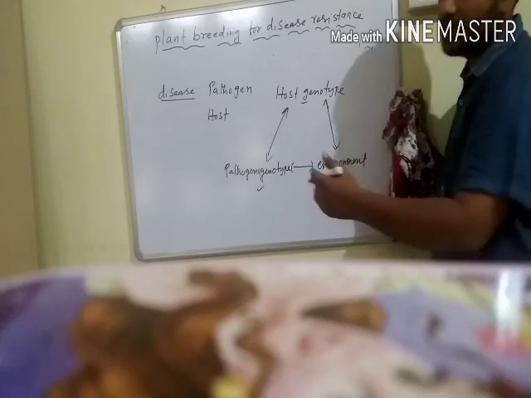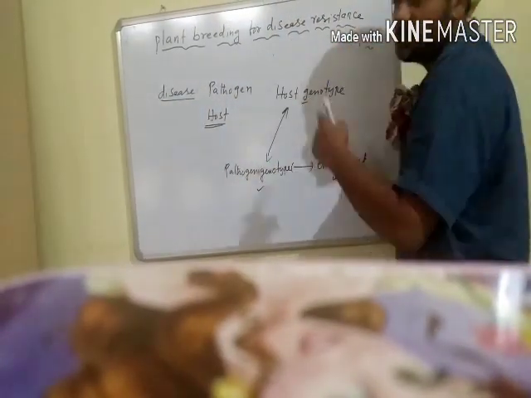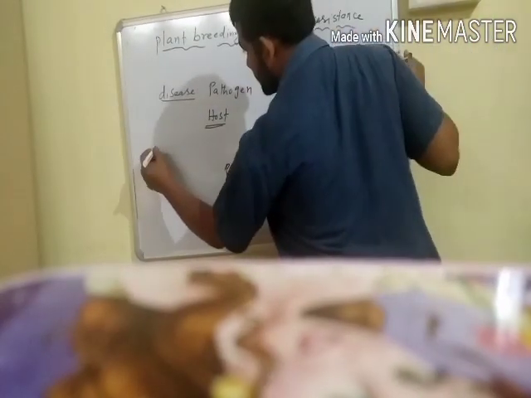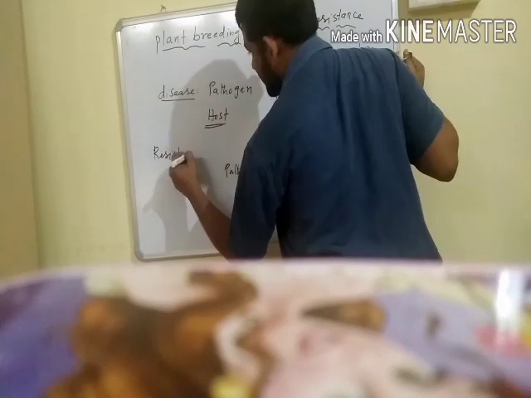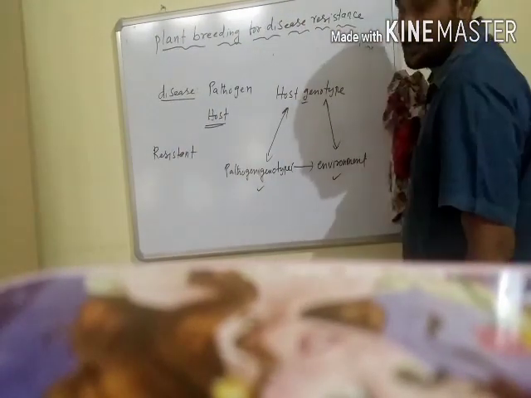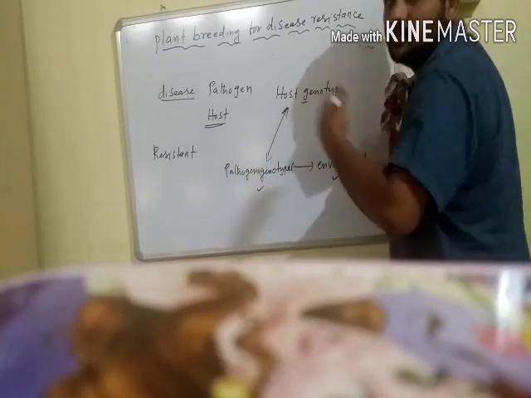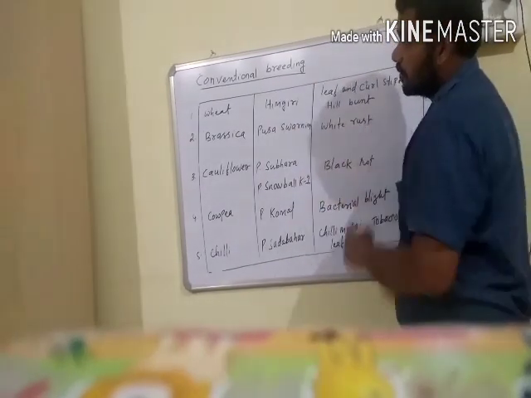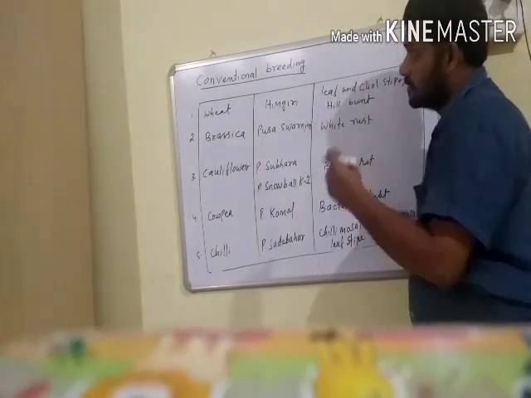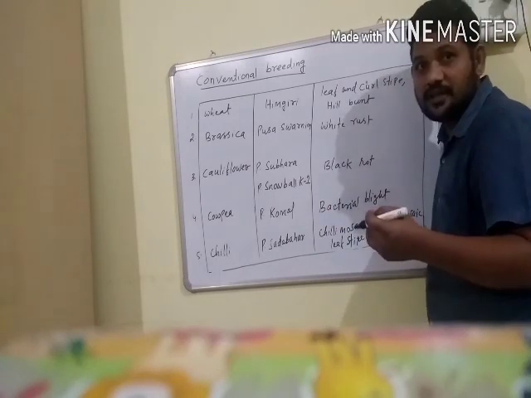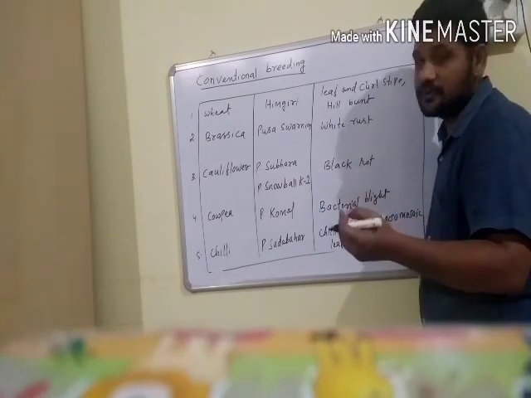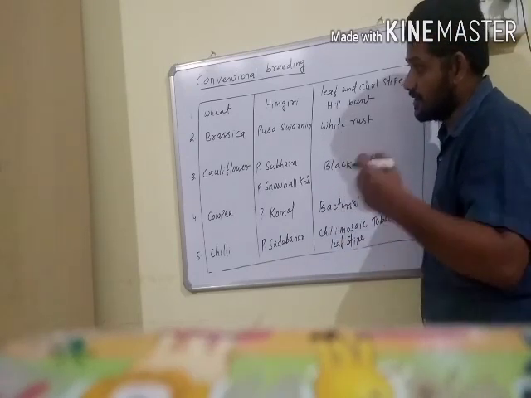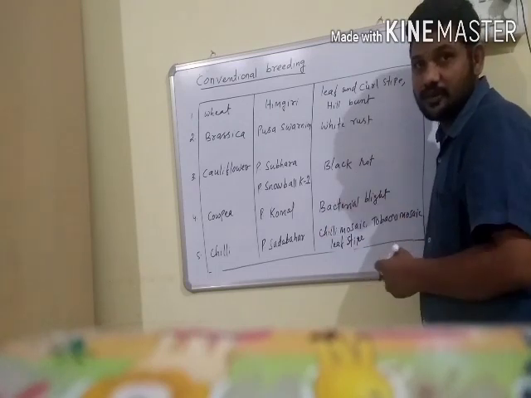Some host organisms are able to resist the strains of pathogenic organisms, and such organisms are called disease resistant, or the ability is called disease resistance. But some host organisms are unable to resist the pathogen strains, so breeding is carried out through various breeding programs, and the important one is conventional breeding. In conventional breeding there are normal steps: collection of germplasm, evaluation and selection of parents, cross hybridization among the selected parents, selection of superior recombinants, and commercialization of new cultivars.